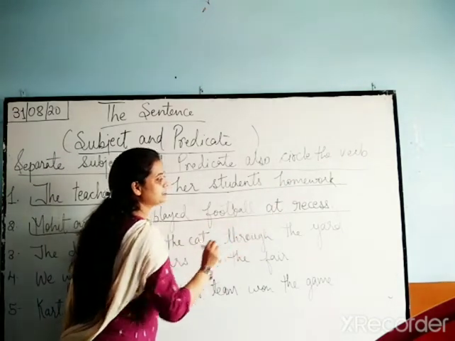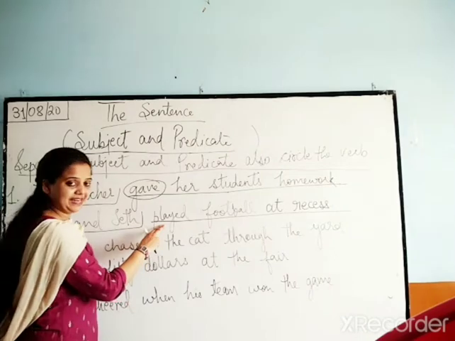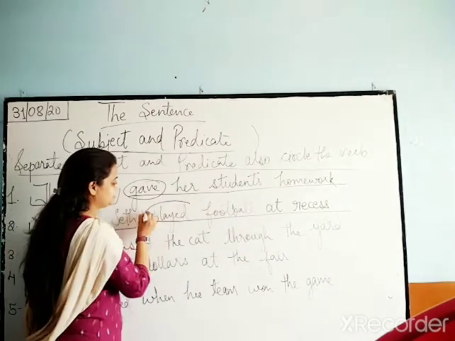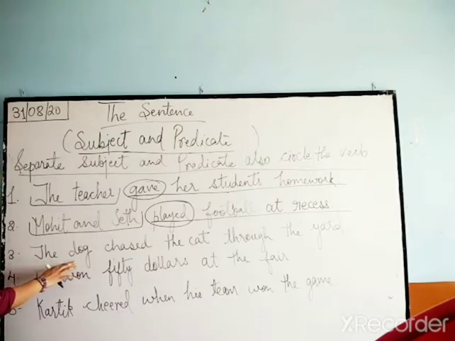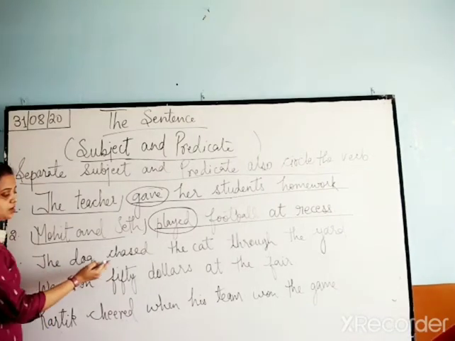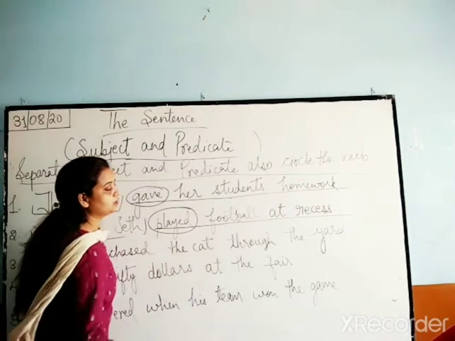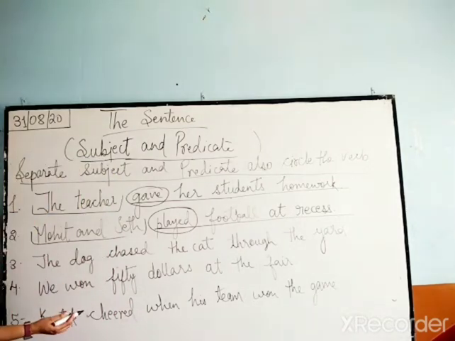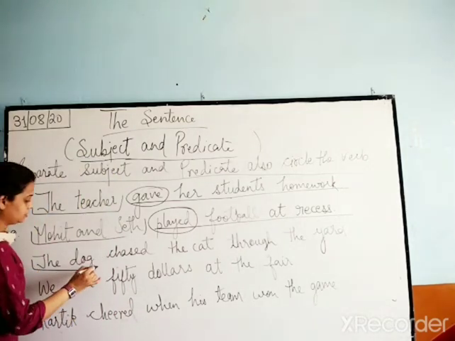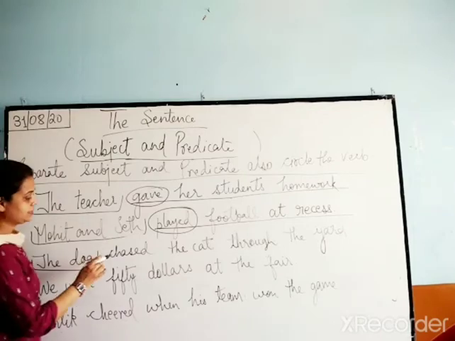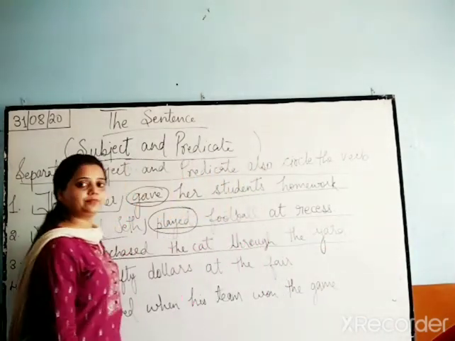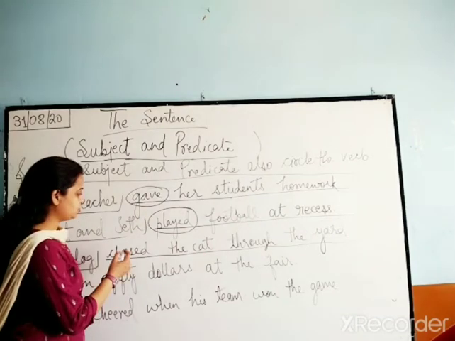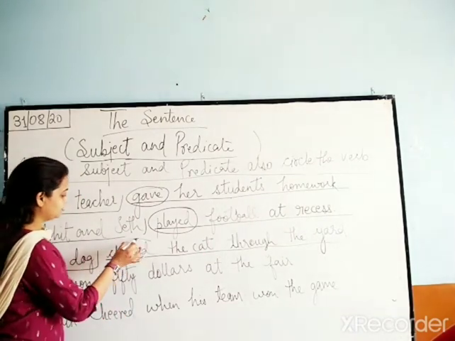Played football at recess. Played is the action. This is your verb. Okay. Same way, we will do the third one. The dog chased the cat through the yard. Who chased the cat? The dog. The dog is your subject. Chased the cat through the yard is your predicate. So, what is the verb here? Chased.